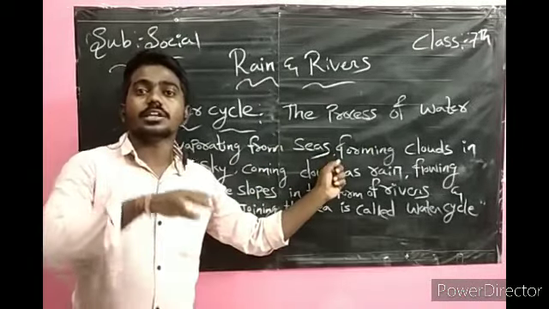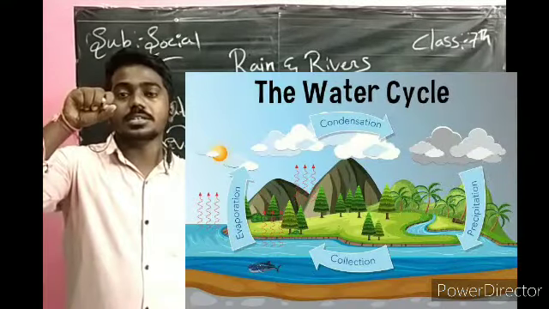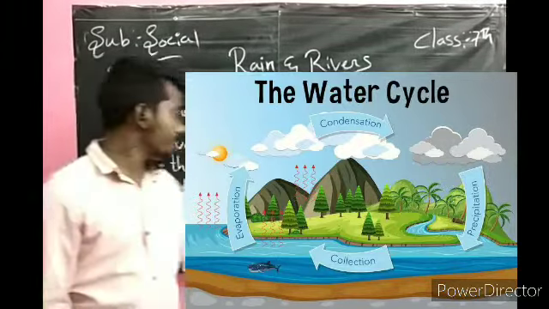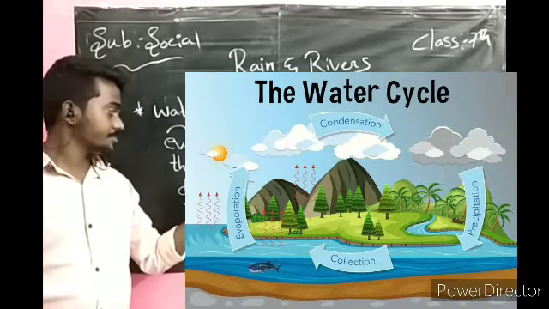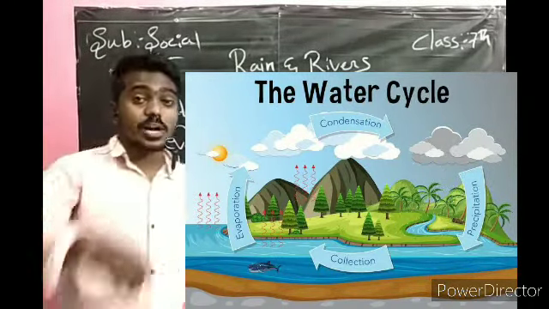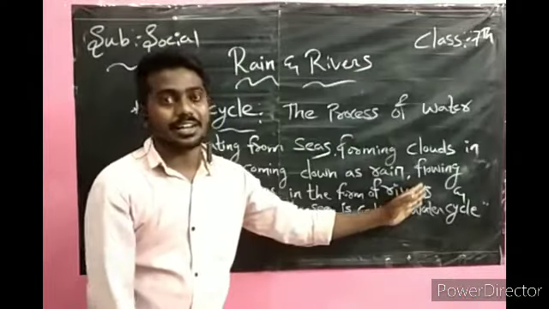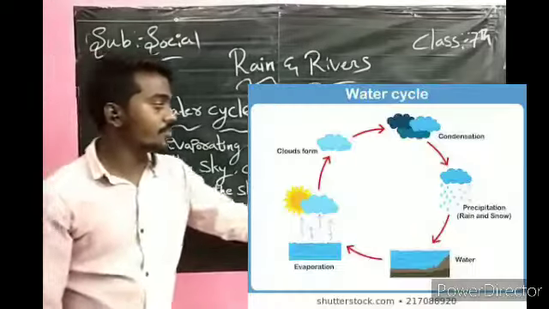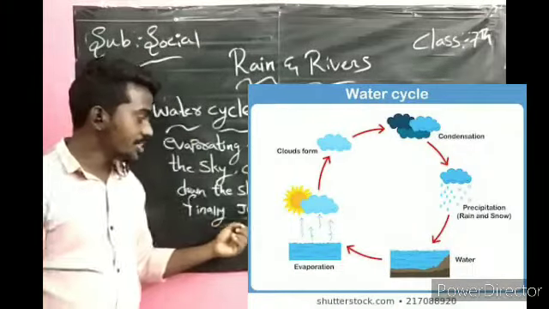The water is evaporating from the seas. The water changes into water vapor from seas, forming clouds in the sky, coming down as rains, again flowing down the slopes in the form of rivers, and finally joining the sea.